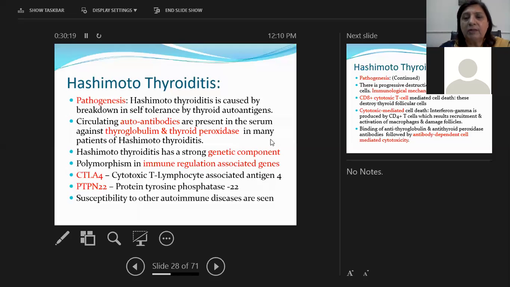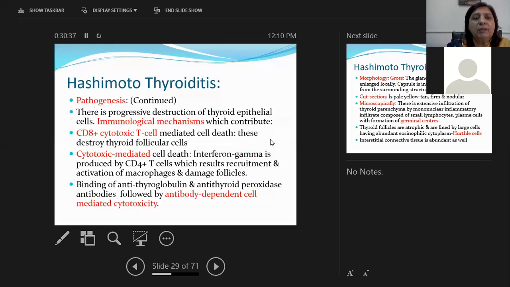Hashimoto's has a genetic component as well. Those people who are suffering from Hashimoto's thyroiditis have a family history of it, and there can be gene defects in the CTLA4 gene and PTPN22 gene, which are immune regulating genes as well. And these Hashimoto's patients are also at risk of developing other autoimmune disorders like systemic lupus erythematosus. Okay. So there is going to be progressive destruction of thyroid parenchyma by these autoantibodies.